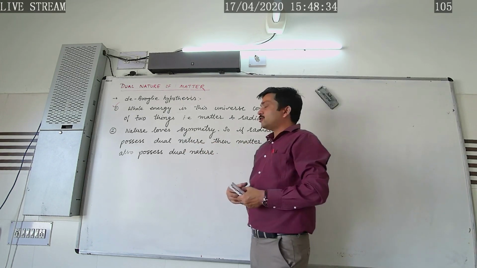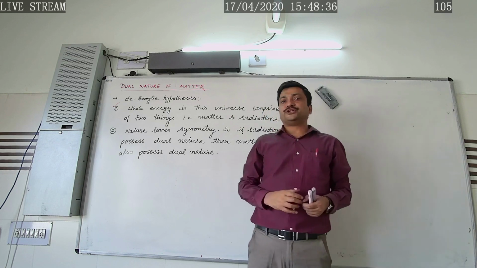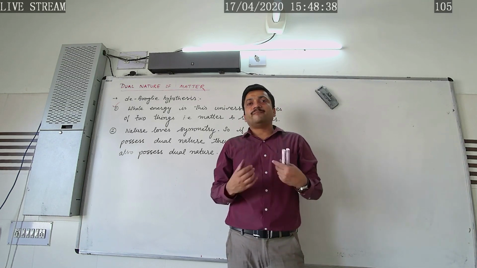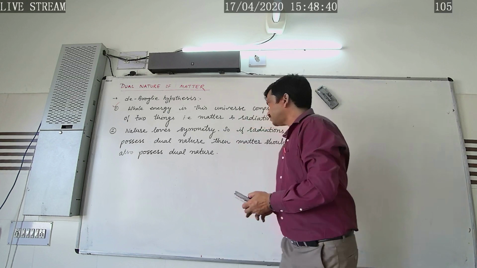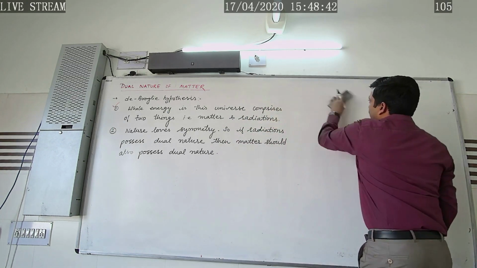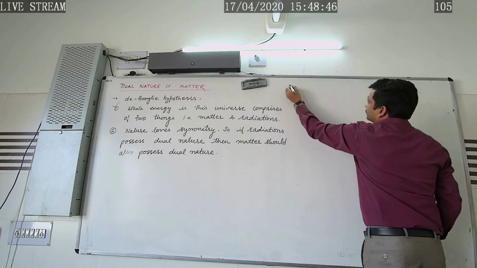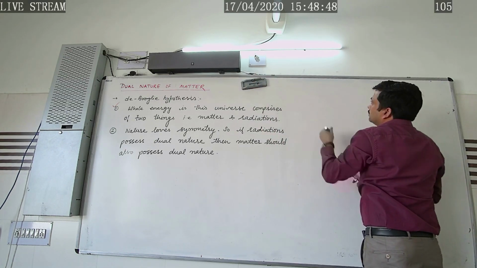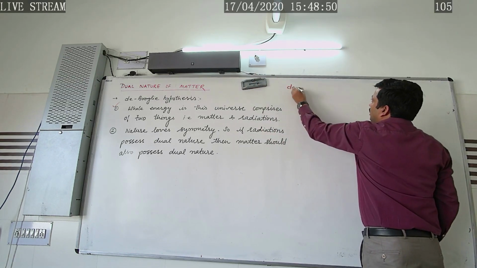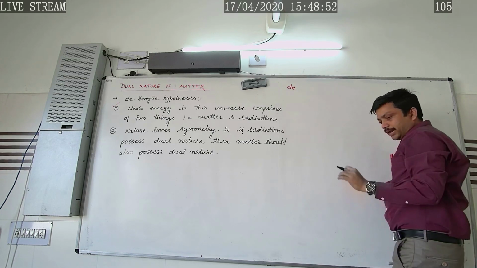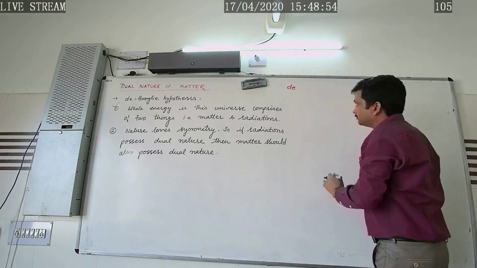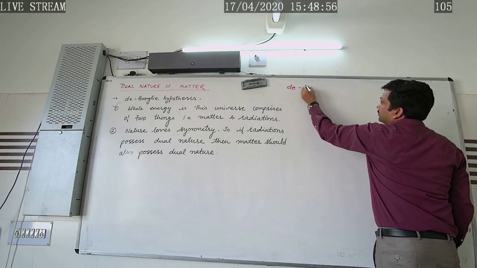Now, let's study the de Broglie wavelength associated with the material particle. So here, in order to derive the expression for de Broglie wavelength, first of all we are going to derive the wavelength associated with the photon.